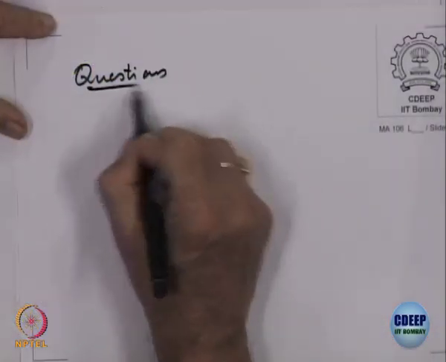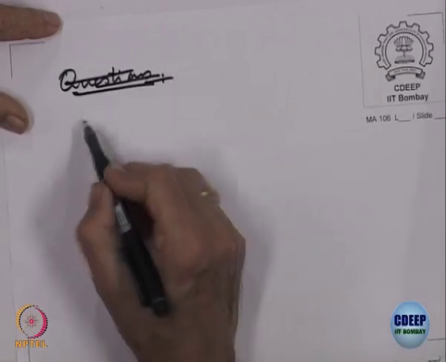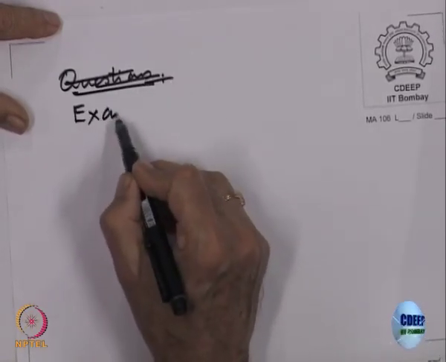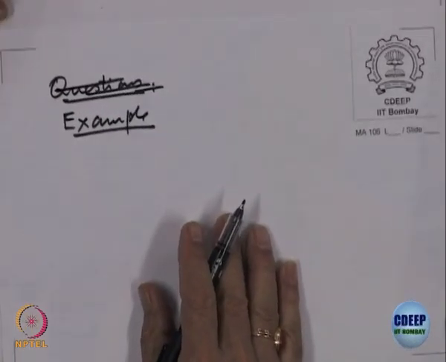So, what are the questions one would like to answer? Here are the questions we would like to answer. Okay, but before even the questions, let us look at one more example to understand what is happening.